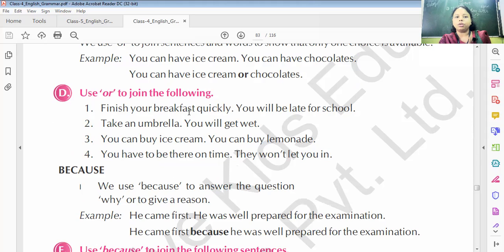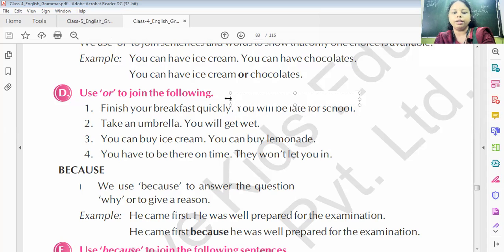First one is: finish your breakfast quickly. You will be late for school. So here we can write: finish your breakfast quickly or you will be late for school. Take an umbrella or you will get wet. You can buy ice cream or you can buy lemonade. You can write like this: finish your breakfast quickly or you will be late.